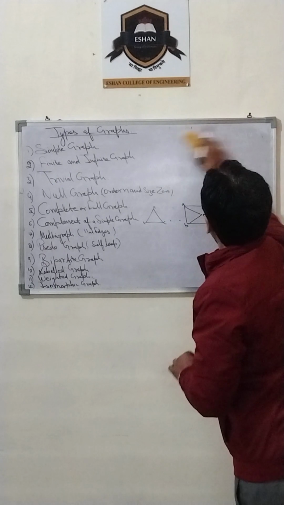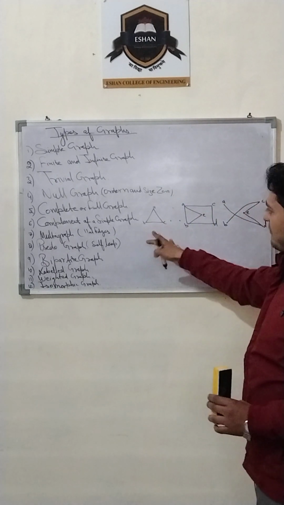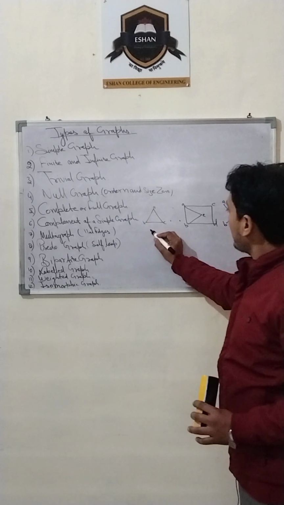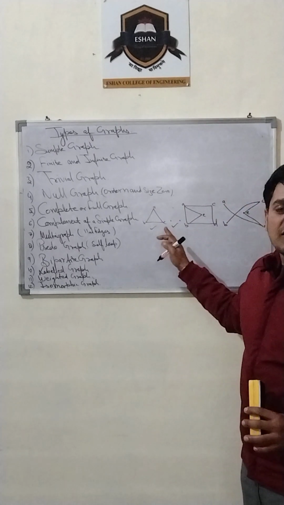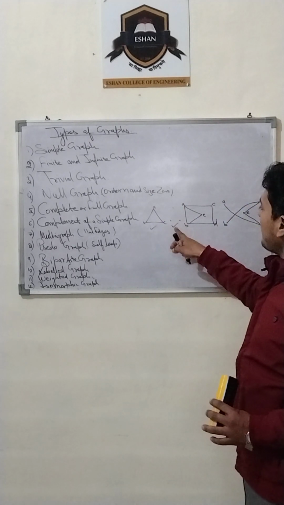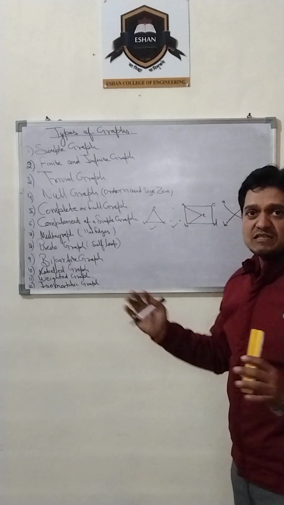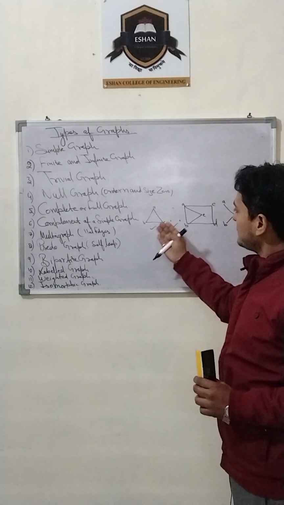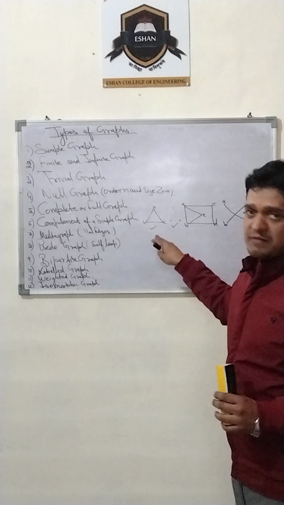Now the complement of a simple graph. What is the complement? The complement of a simple graph means, if we have a simple graph of 3 vertices, then the complement of this particular graph will be shown like this. All the edges are deleted and the graph remains with the vertices only. There are only the 3 vertices. This is the complement of a simple graph. This is the graph of 3 vertices having the same edges.